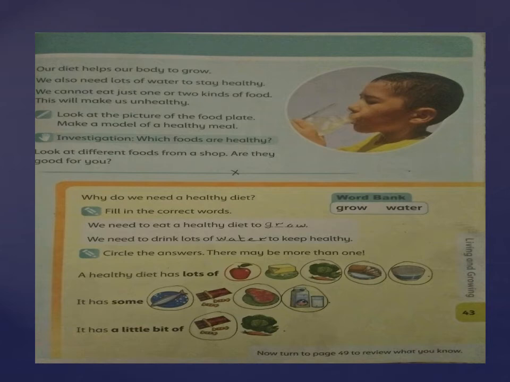Then last, it has a little bit of chocolate. I told you that we have to take a very little portion of fats and sugar, so it has a little bit of chocolate in our diet. So circle chocolate in the last one.